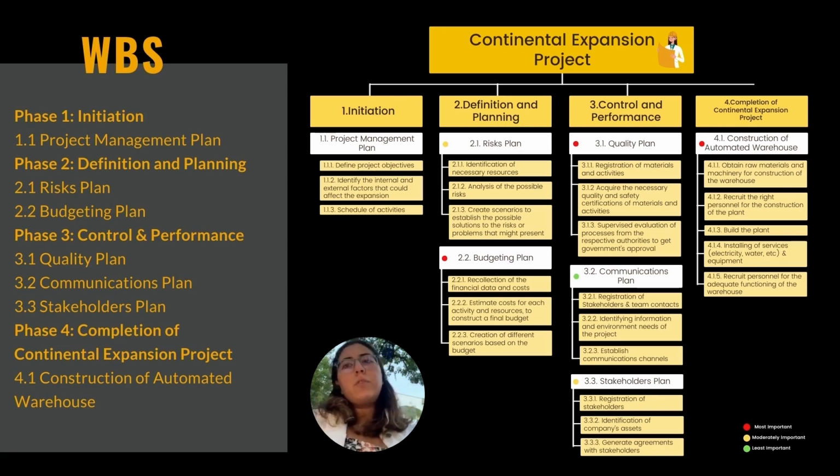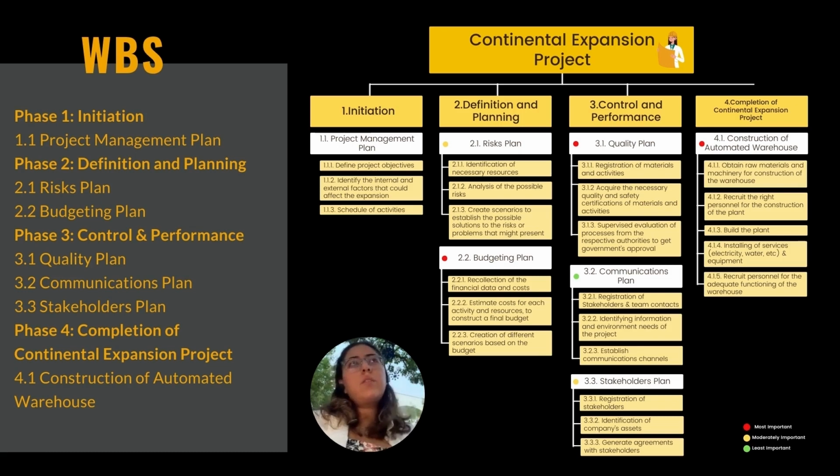For the phase 3, it is the control and performance. In this one, we had the quality plan, the communications plan, and the stakeholders plan. For the quality plan, we register the materials and activities, acquire the necessary quality and safety certifications, and supervise evolution of process from the respective authorities. For the communications plan, we registered the stakeholders and team contacts, identify information and the needs of the environment, and establish the important communication channels. And for the stakeholders plan, we registered the stakeholders, we identified the company's assets, and generate agreements with the stakeholders.